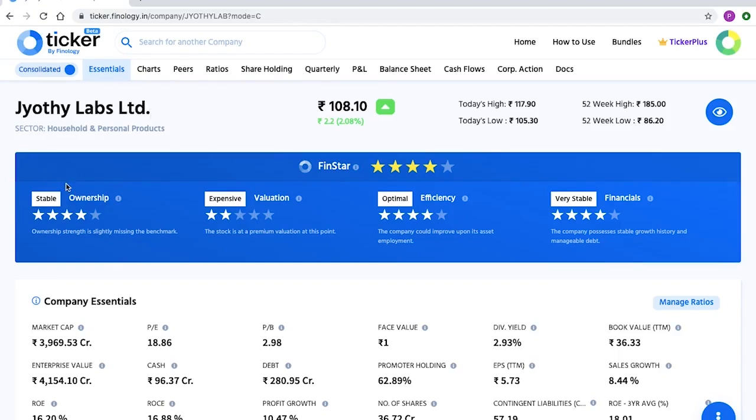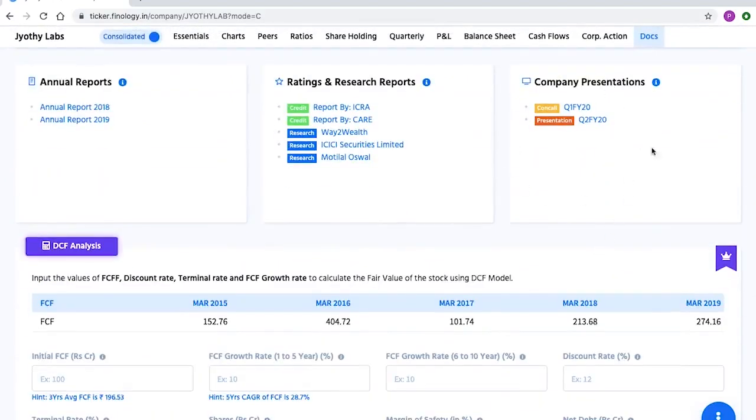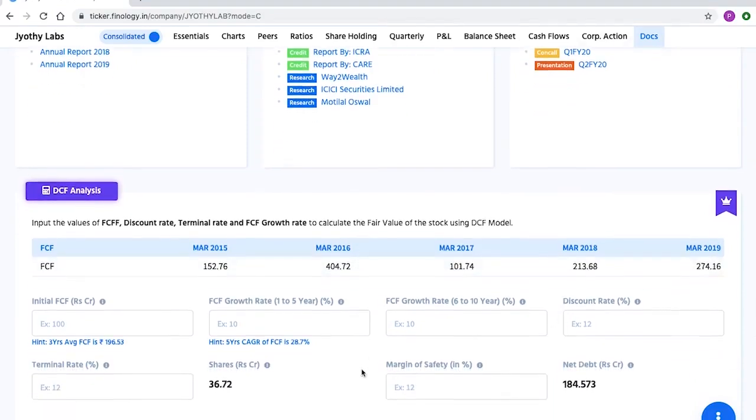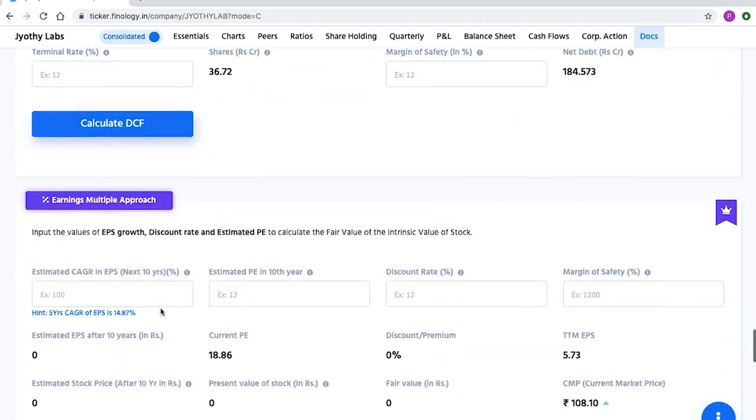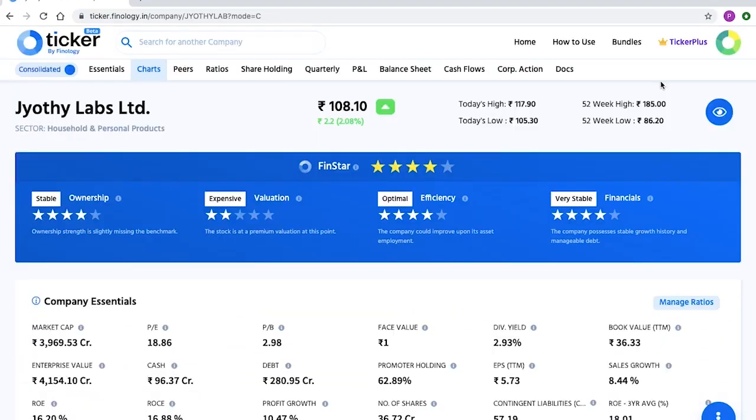It owns brands like Ujala, Exo, Maxo, Prill, etc., the details of which you can easily get in the docs section under the company presentation. The valuation section is available just below it, where you can find the DCF calculated and earnings multiple approach. In order to see the valuation model, you need to opt for the free trial of Ticker Plus. Now let's get started. We will be valuing the company using the figures of the consolidated balance sheet.